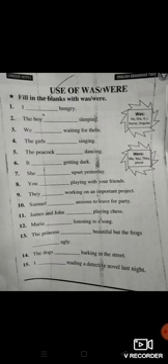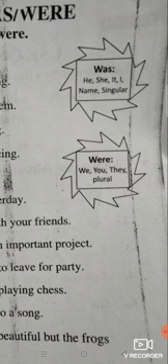Now we come to the page that is, I guess, page number 19 of your grammar book. So take out your grammar book, everyone, bring your pencils as well with you. Fill in the blanks with was and were. So if you see these two stars, तो आपको पता चलेगा, was किस के साथ आता है, सिंगुलर पर्सन के साथ. were आता है प्लूरल के साथ और you के साथ.